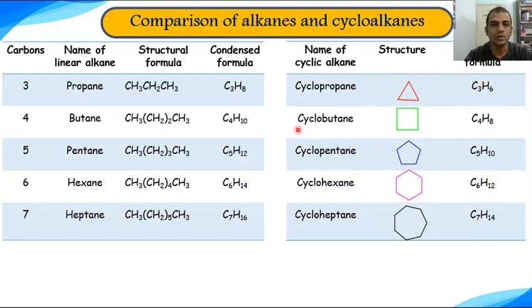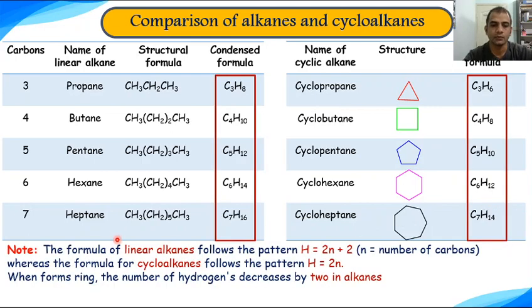If you look at the condensed formulas of these alkanes and cycloalkanes, one thing you will note is that in case of cycloalkanes, in each condensed formula there is a decrease of two hydrogen atoms. For example, for propane, having 3 carbon atoms, the formula is C3H8. However, for cyclopropane it is C3H6. There is a decrease in hydrogen by 2. In the same way, if you look at the condensed formulas of other alkanes and cycloalkanes, you will find the same trend.